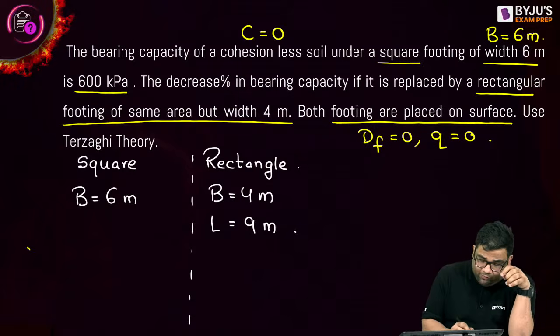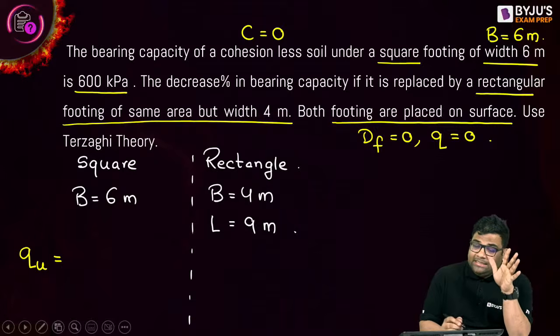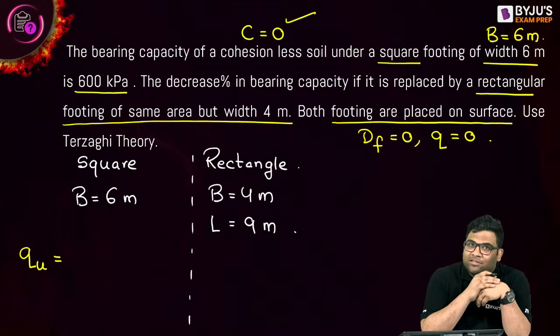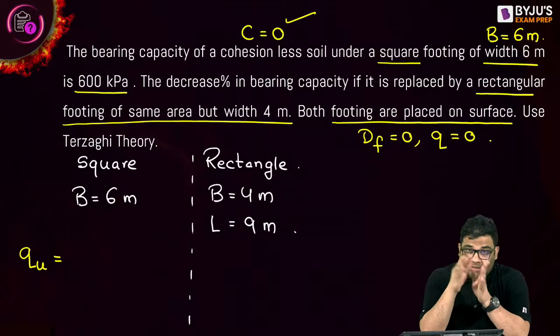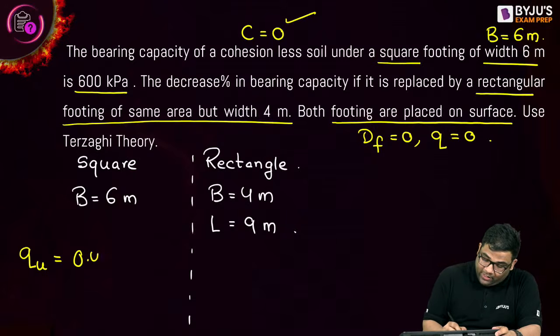Now, can you give me the formula for this? The formula for the square footing will be what? See, C is 0, so the first term vanishes. q is 0, so the second term vanishes. So we are left with only the third term, because it is cohesionless soil placed on the ground. So for the square footing, it is 0.4 B gamma N gamma, and this is given as 600 kilopascal.